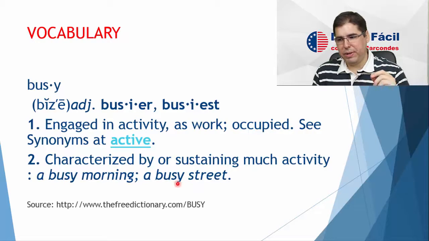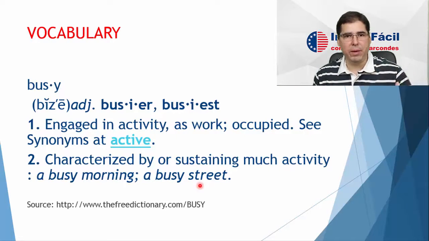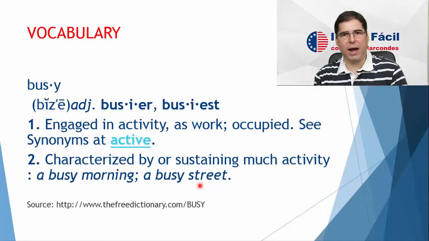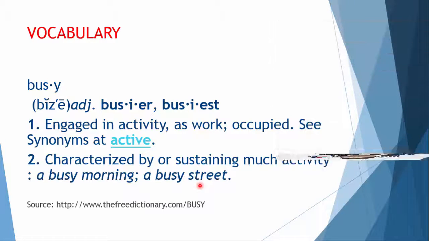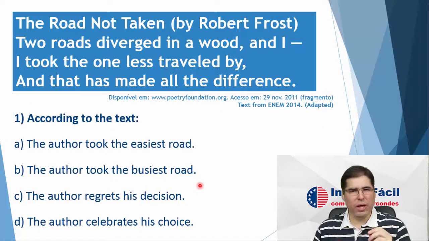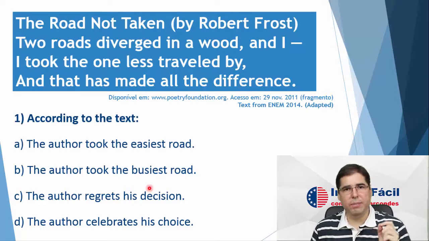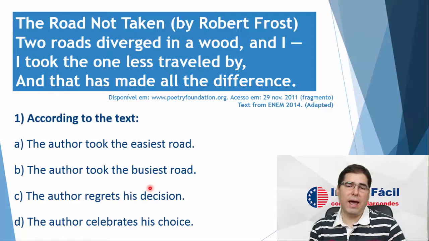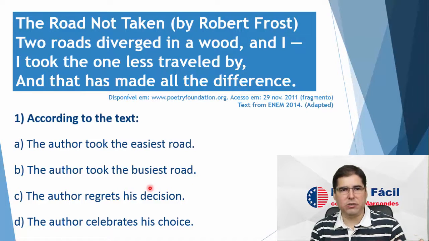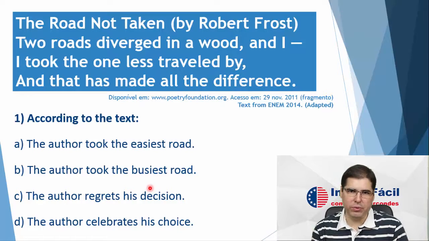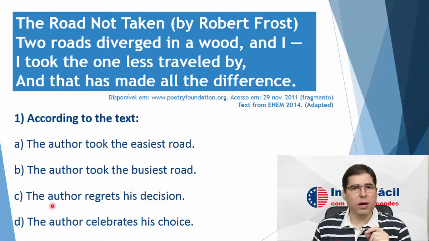A busy street is a street with many people, a lot of noise, many cars. So can we say the author took the busiest road? No, for the opposite. He took the one less traveled by.